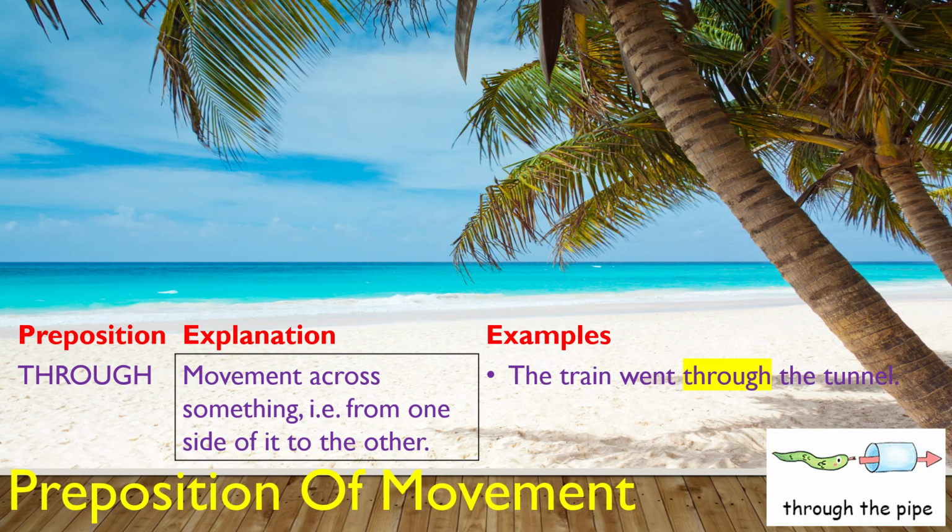Through. Through is also a preposition of movement, which is used about movement across something, from one side of it to the other. So the example is, the train went through the tunnel.